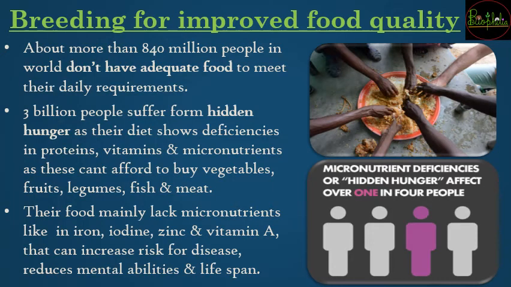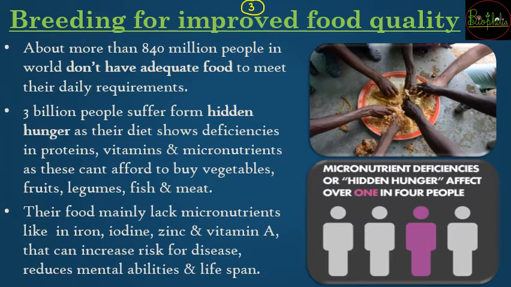Now about another topic. First we saw breeding for disease resistance. Second, we saw breeding for pest and insect resistance. Third, what we are going to see is breeding for improved food quality. So this is the third reason for why we are going to continue plant breeding. So why improve food quality?